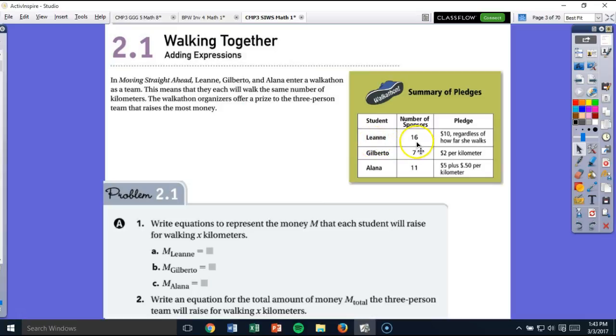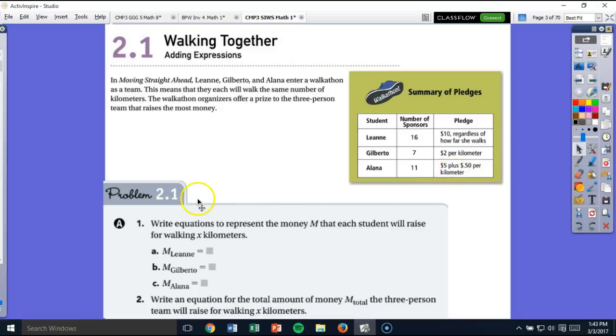So Leanne had 16 sponsors, and each of them pledged $10, regardless of how far she walks. And then Gilberto, he only had 7 sponsors, but they're going to pay $2 per kilometer. And finally, Elena, she has 11 sponsors. They are going to pay her a flat rate of $5 plus an additional 50 cents per kilometer that she walks.